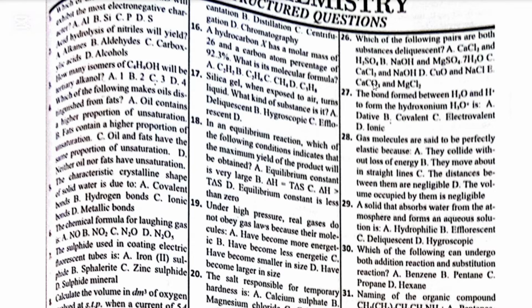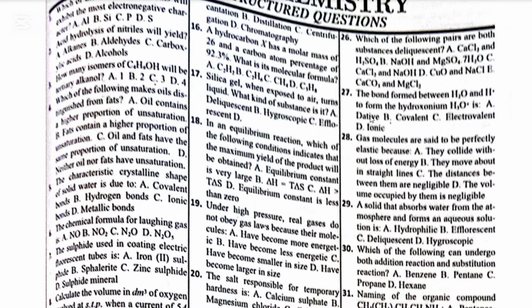Number 27. The bond formed between water and proton to form hydroxonium ion is A, dative, B, covalent, C, electrovalent, and D, ionic. The answer is A, dative. The bond between water and proton, H plus, to form H3O plus is dative bonding or coordinate bond. The lone pair of electrons shared by the H2O and the H plus in the union is donated by H2O.